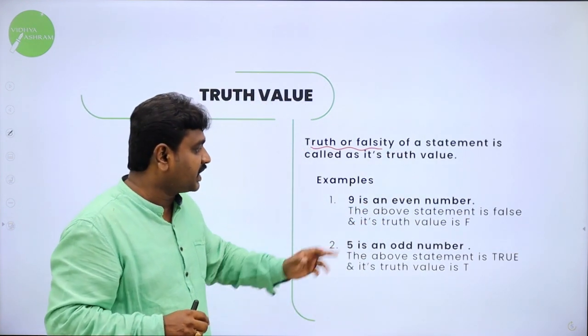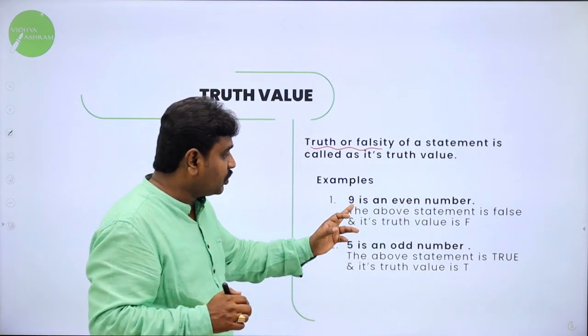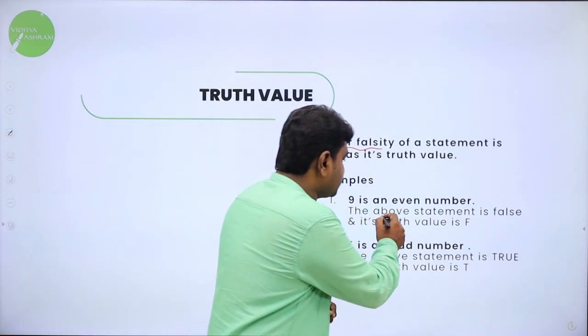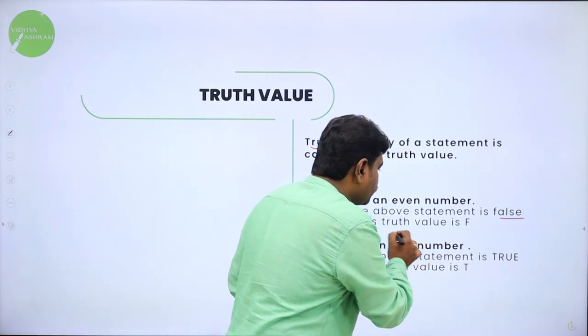Now for example, I will take 9 is an even number. All of you know 9 is an even number is false. So this statement is false. So its truth value is F.